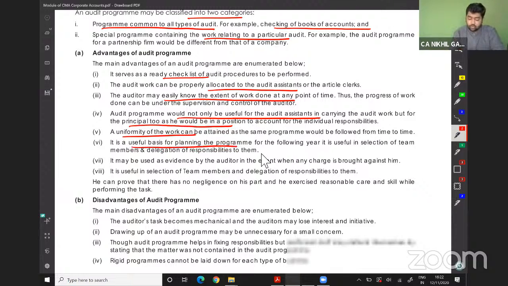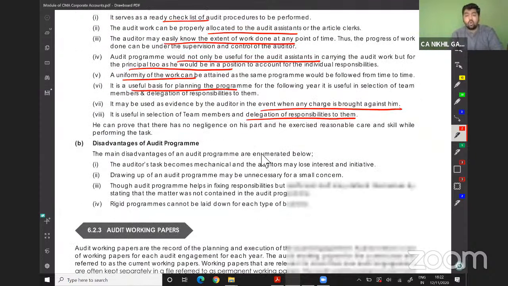It may be used as evidence by the auditor in the event when any charge is brought against him. It is useful in selecting team members and delegation of responsibility to them. He can prove that there was no negligence on his part and he has exercised reasonable care and skill while performing the task.